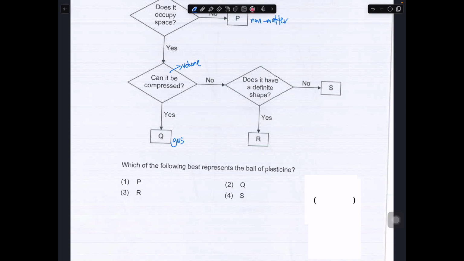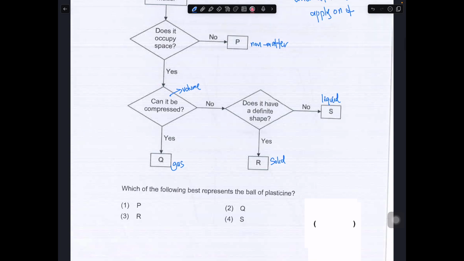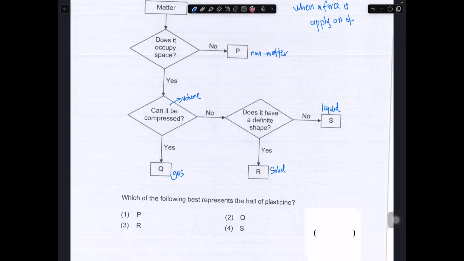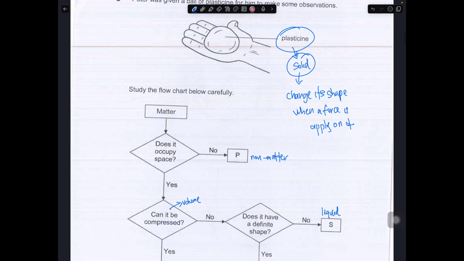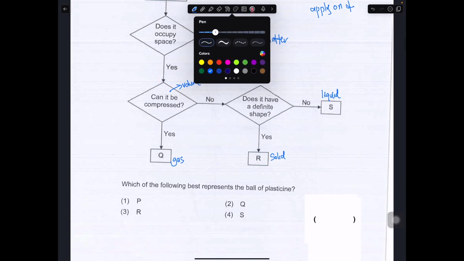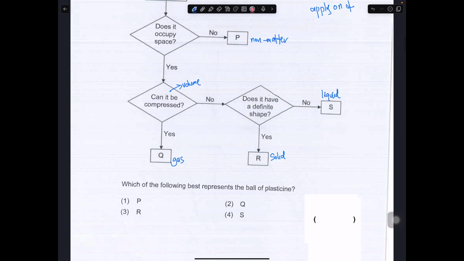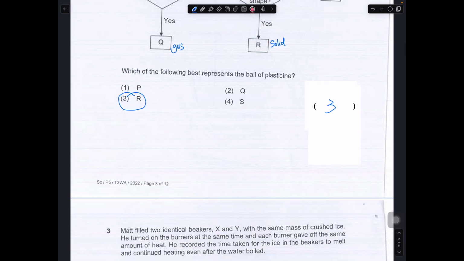Does it have a definite shape? Yes. So this is solid, because solid has a definite shape. This must be liquid. Liquid does not have a definite shape. So as seen over here, the answer must be number 3, because the plasticine itself is a solid, which is R. R should be the answer. This is number 3. Let's move on to the next question.